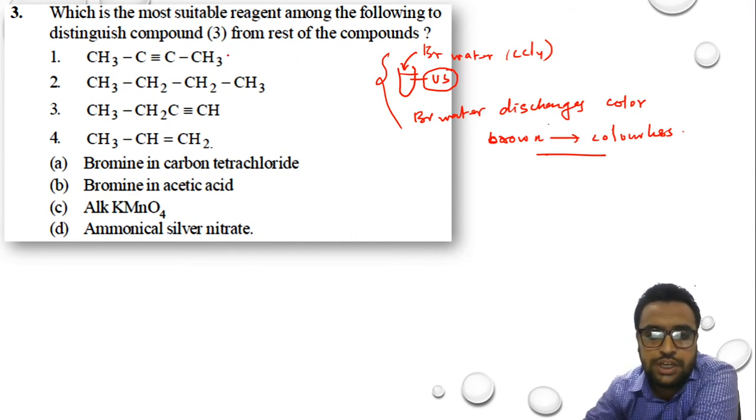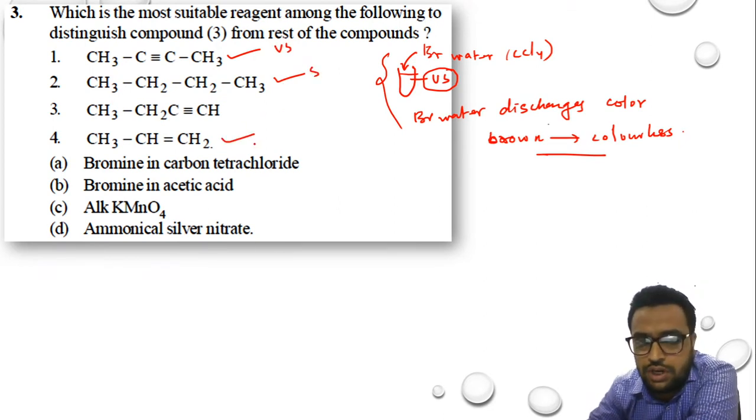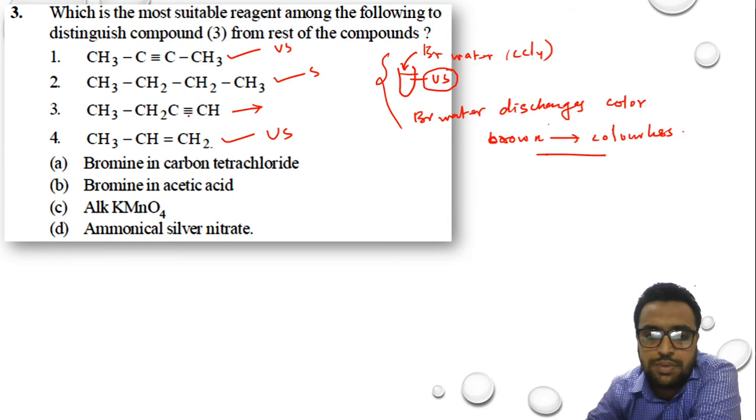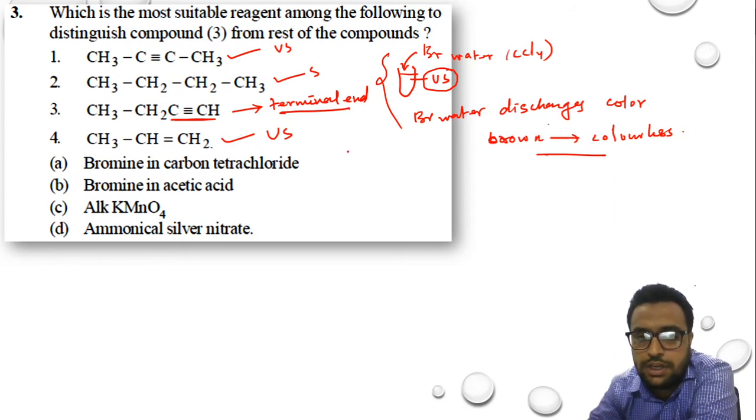Now, my dear students, if you do the test for number 1, the color will change. If you do it for this one, the color will not change, and you will come to know that this is unsaturated and this is saturated. When you do it for 4, at that point also, the test will give us unsaturation. But when we come to the third option, maybe bromine water might give us the test. But if you look at the third option carefully, there is a presence of triple bond at the terminal end.